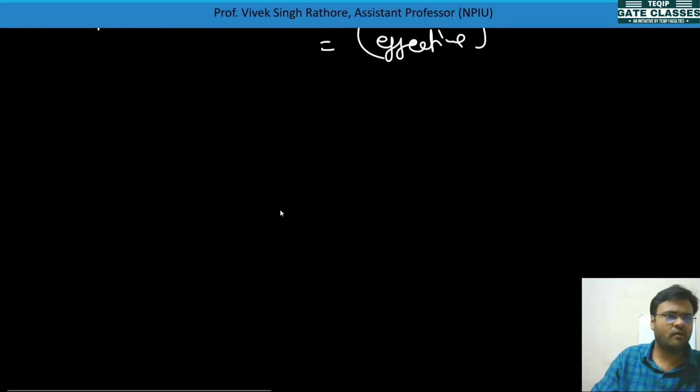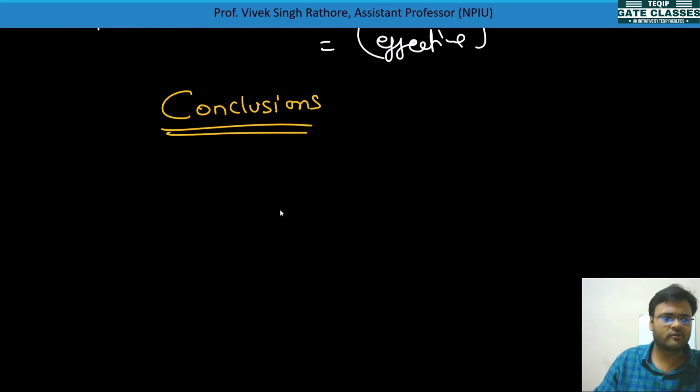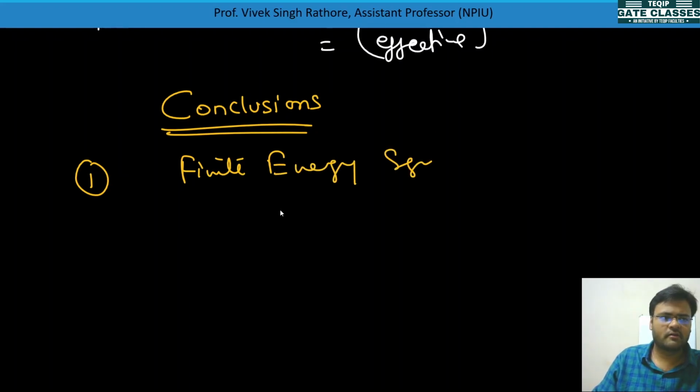Now we can draw some conclusions. The first conclusion is that for a finite energy signal, power will definitely be equal to 0.